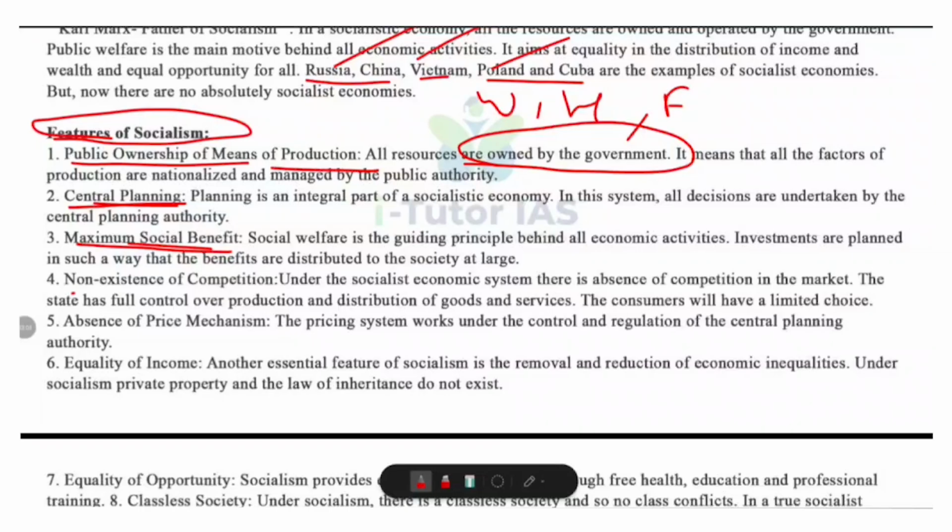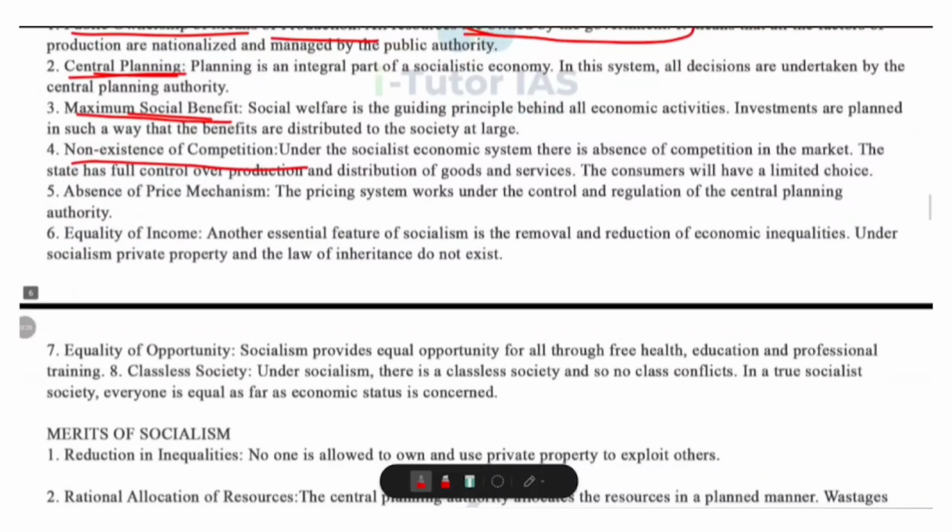And another feature is non-existence of competition. In socialism, there is no competition in the market. Since the state controls production and distribution, all businesses are government run and consumers have limited choices. So this avoids wasteful duplication but may reduce efficiency compared to capitalism.